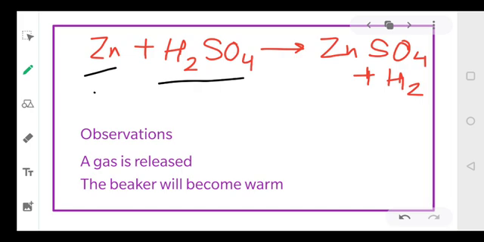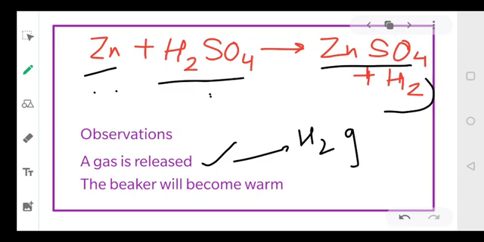Zn plus H2SO4: zinc reacts with sulfuric acid and forms zinc sulfate, and there is a release of hydrogen gas. So we will observe that a gas is released. And what is the name of the gas? The gas is hydrogen gas. And secondly, when you touch the sides of the conical flask, you will observe that it has become warm.